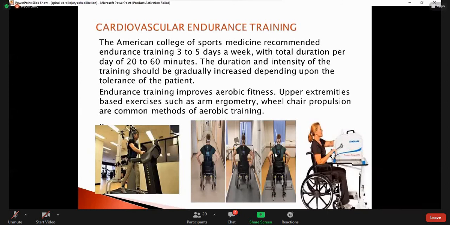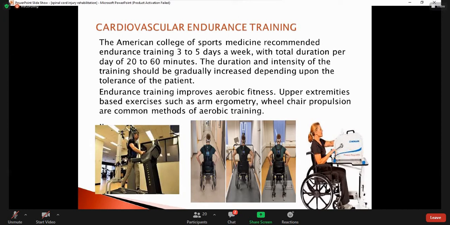Cardiovascular endurance training is very important. The American College of Sports Medicine recommended endurance training 3 to 5 times a week, with a total duration per day of 20 to 60 minutes. The duration and intensity of the training should be gradually increased depending upon the tolerance of the patient. We don't want to fatigue the patient. As we gradually increase the activity, it helps in developing the endurance of the patient. Endurance training improves aerobic fitness.